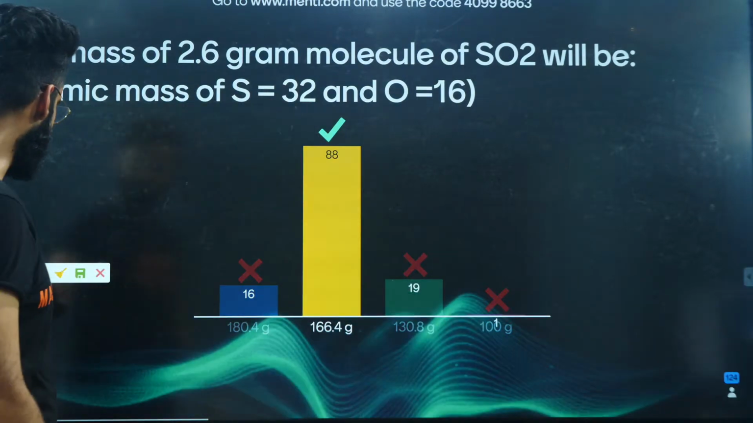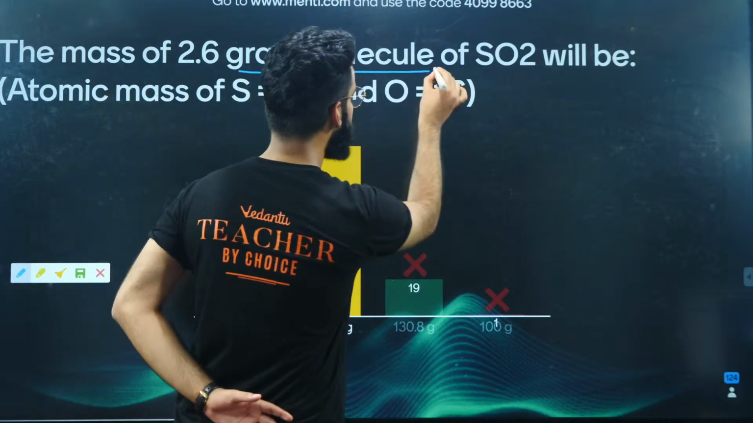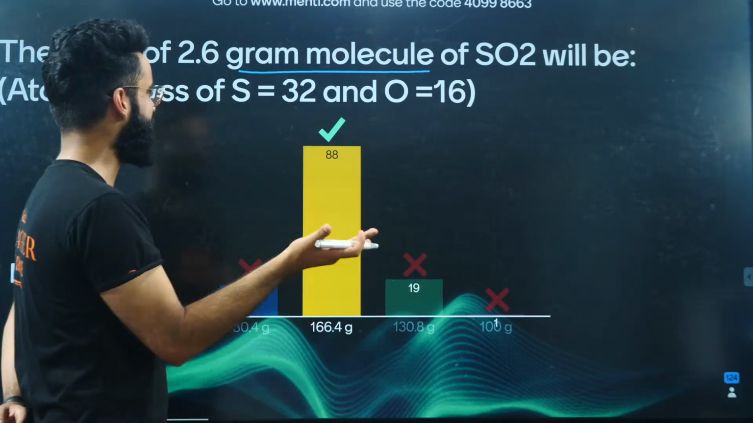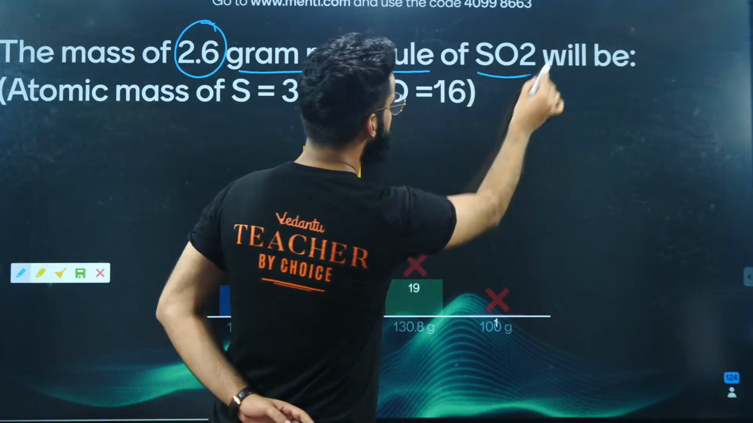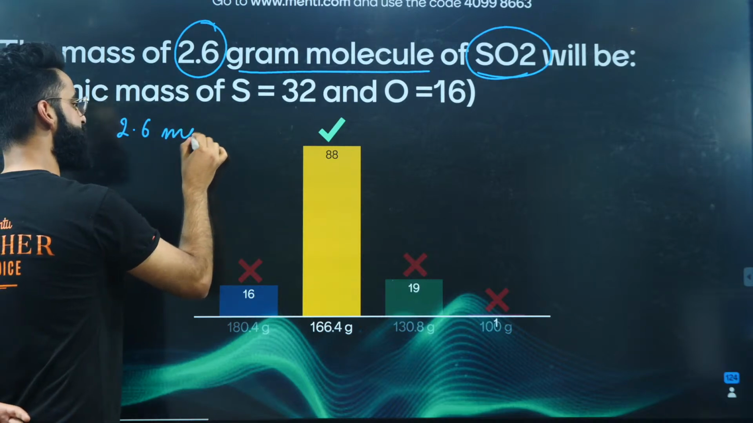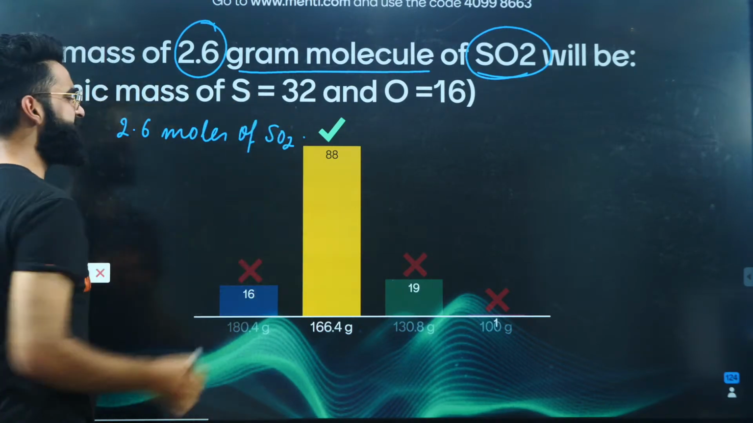So we will look at the question carefully. Right now, we were supposed to calculate the mass of 2.6 gram molecules. What is meant by the term gram molecule? Gram molecule means moles, right? So basically, we are supposed to calculate the mass of 2.6 moles of SO2, correct? I'm given 2.6 moles of SO2, and I'm supposed to calculate its mass.